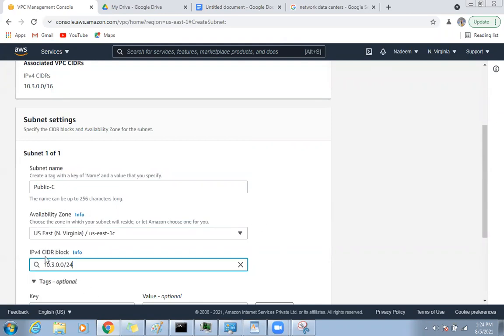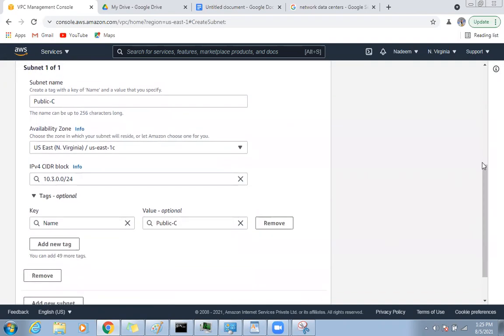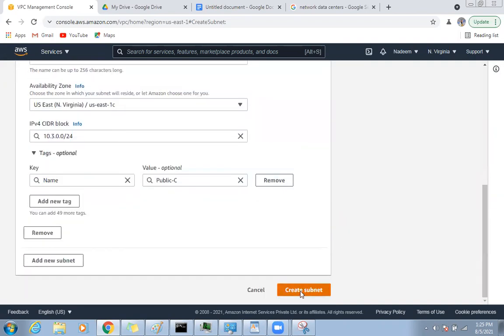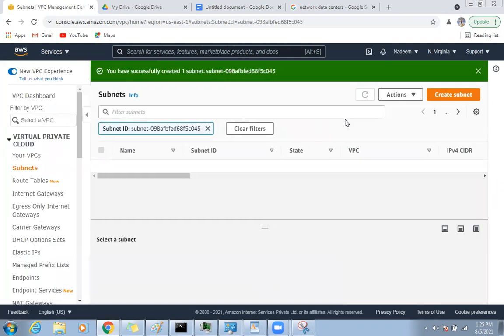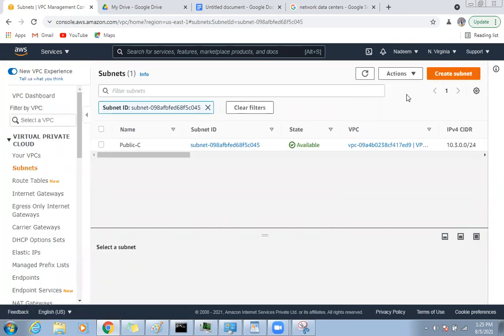So when I choose this one, the IP address of an instance under this VPC will be 10.3.0.something. That means I'm limiting myself so that the IPs will be released from that pool. So now my 3 subnets got created.